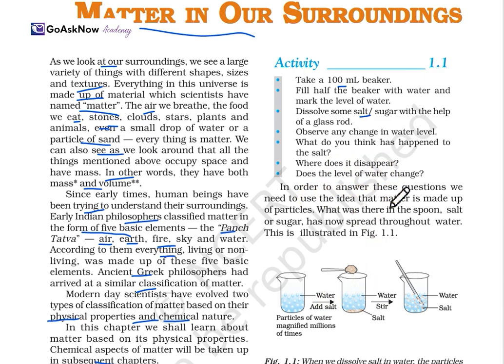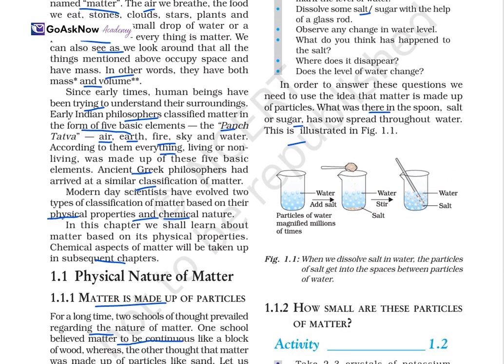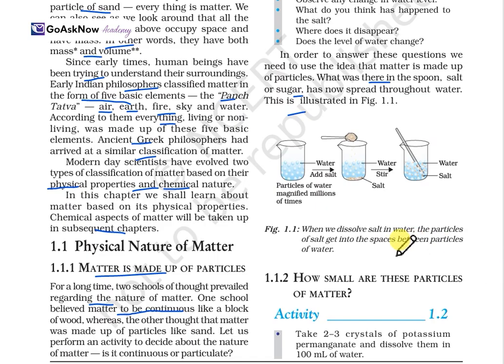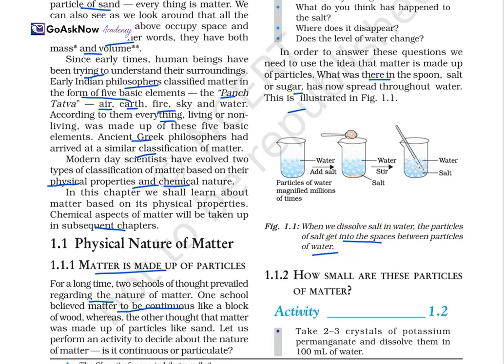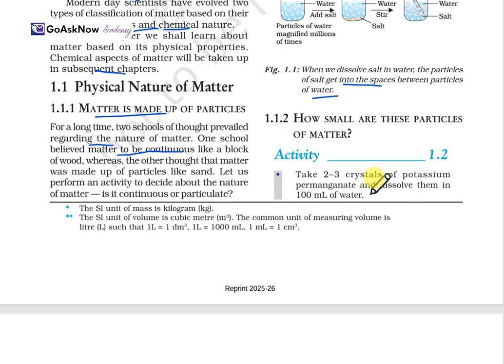In order to answer this question, we need to use the idea that matter is made up of particles. The salt or sugar has now spread throughout the water. When we stir it, the salt will spread in the water. So with this activity you can easily differentiate the things. When we dissolve salt in water, the particles of the salt get into the spaces between the particles of water. Okay, now, how small are these particles of matter?